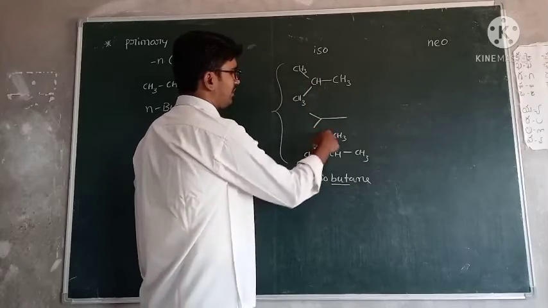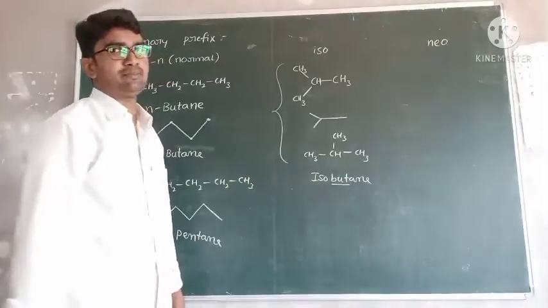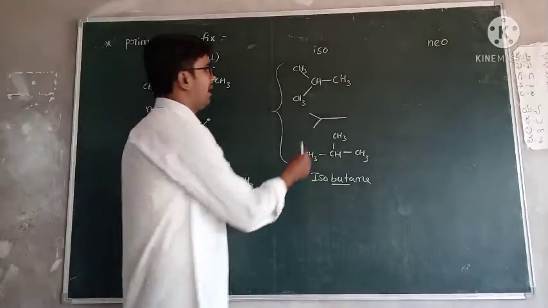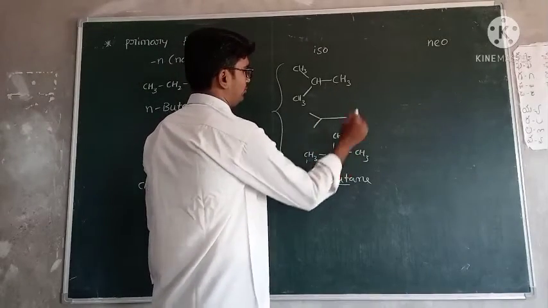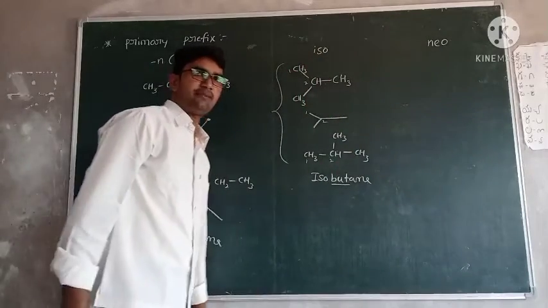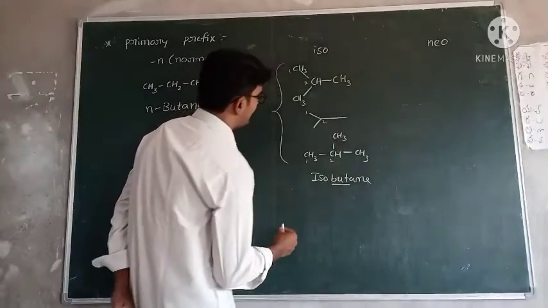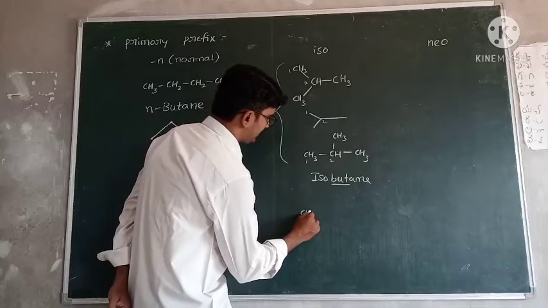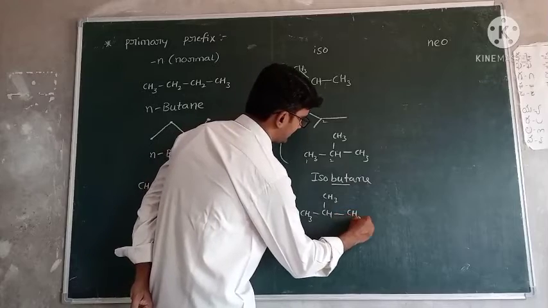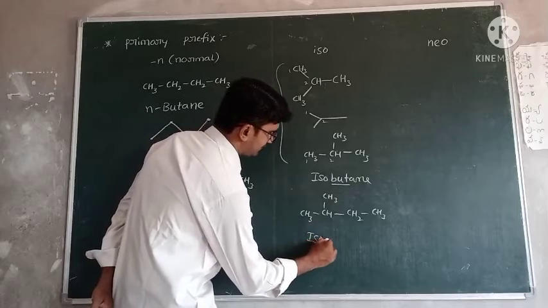These 3 compounds contain 1, 2, 3, 4 carbons. Only single bonds are present, but one branch is present. The branch contains only 1 carbon. The branch is present at the second position. This type of prefix is called iso. So isobutane. One more example: CH3, CH, CH3, CH2, CH3. This is isopentane.